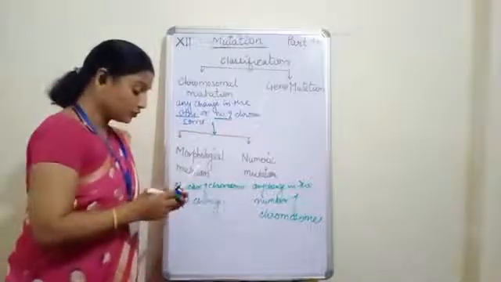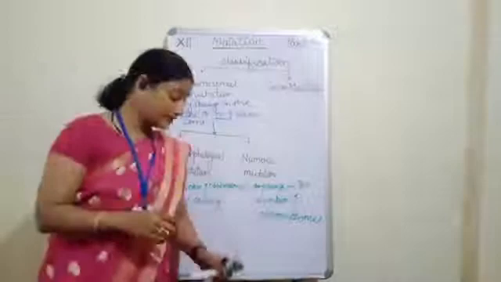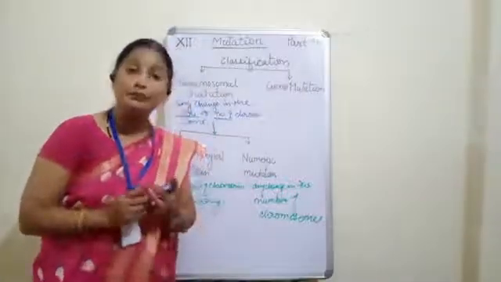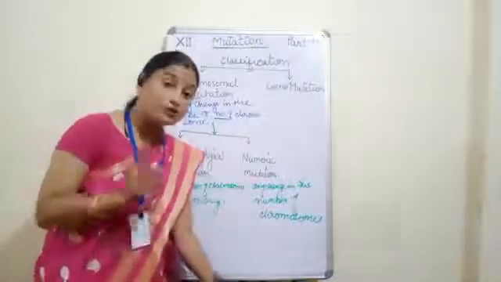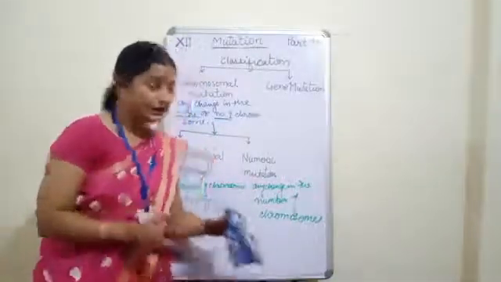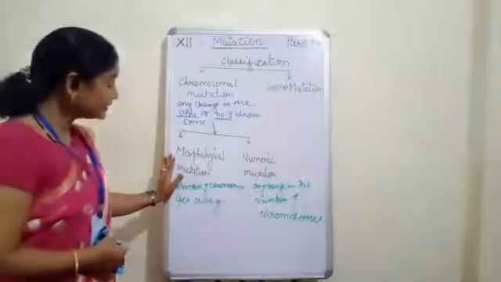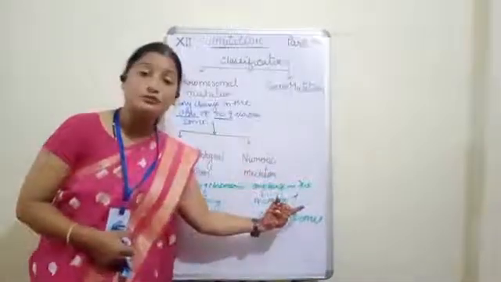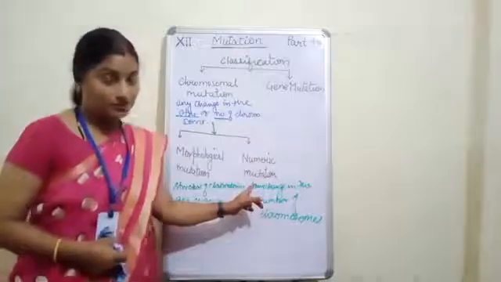Okay, so what we have seen right now is, if there is any change in the structure as well as the number of chromosome, then that is called the chromosomal mutation. And now see, if structure is changing, then that is called morphological, and if the number of the chromosome is changing, then that is called the numeric mutation. Clear?